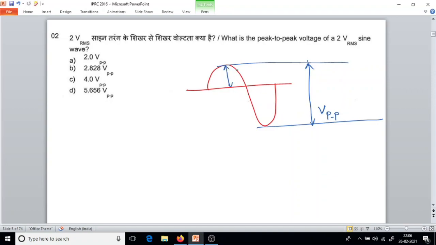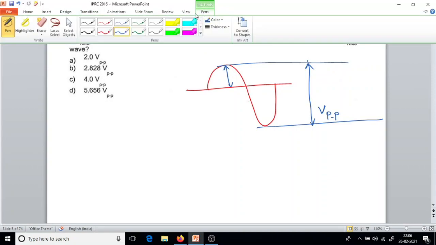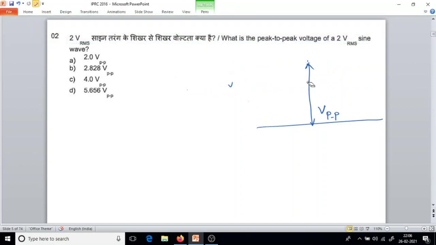Assume that it's a similar amplitude, with no change in the amplitude. Let me draw it properly once more, or else you may get a doubt.